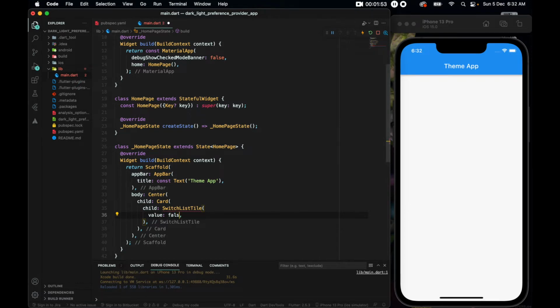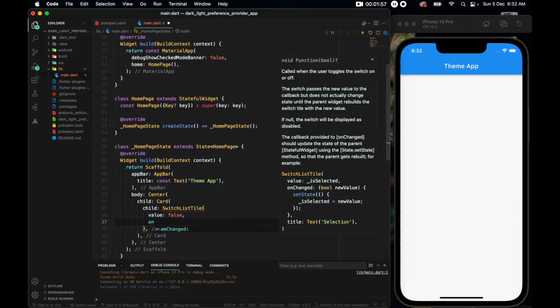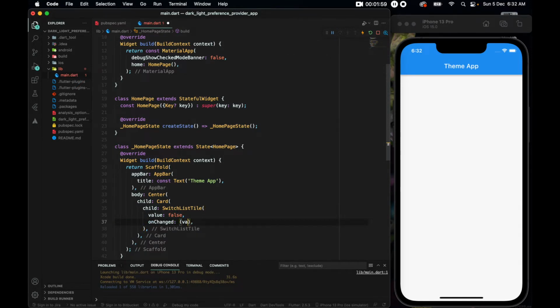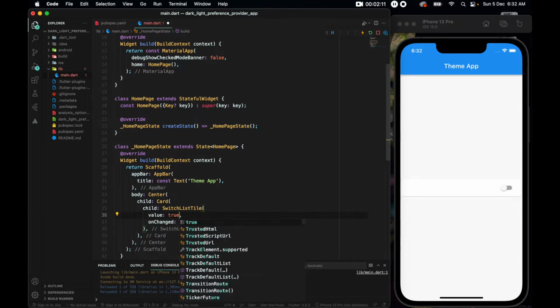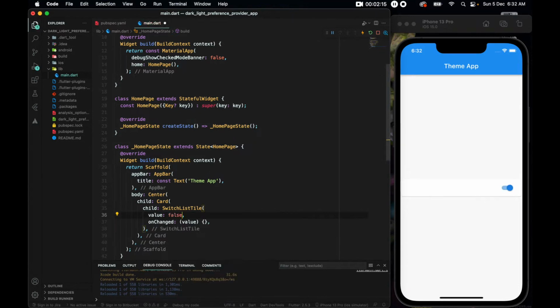So I'll start with false, and it needs an on changed which will give us a value, and then we can do something with the value. You see, I have written false here for the value, so it's on the left. If I change it to true and save it, it's on the right. Let us get the other things first.